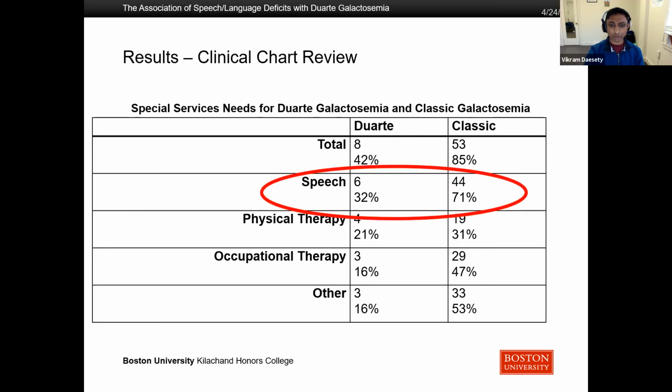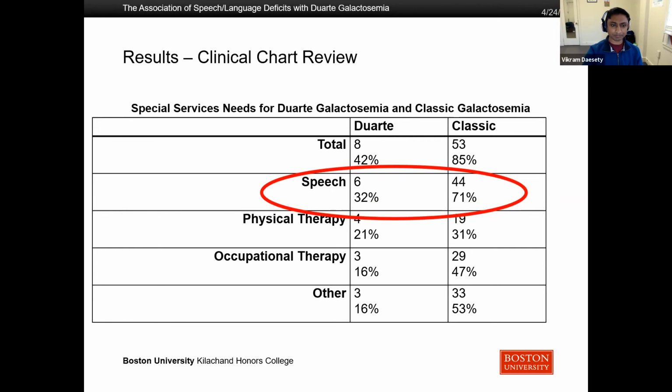So what we found in the clinical chart review is that both Duarte galactosemia and classic galactosemia participate in special services at much higher rates compared to the general population. Most notably, 32% of the Duarte galactosemia individuals in our study participated in some type of speech therapy, compared to the classic at 71%, which is much higher, but still it is severe considering the overall population's participation rate is only 3%.